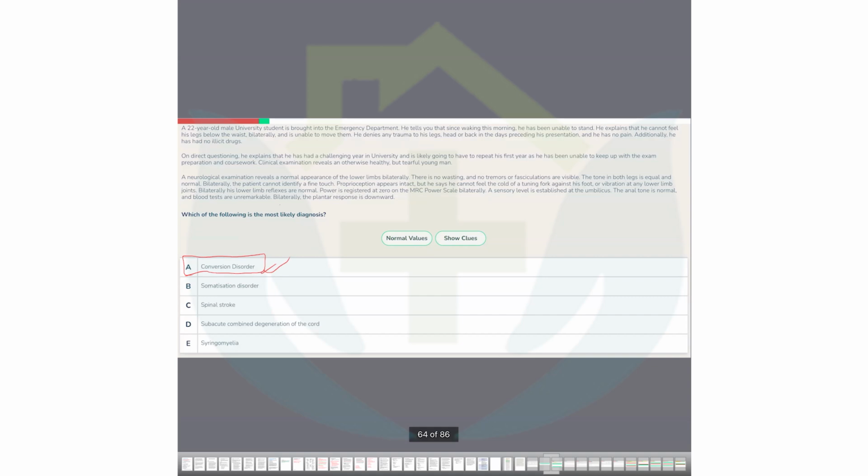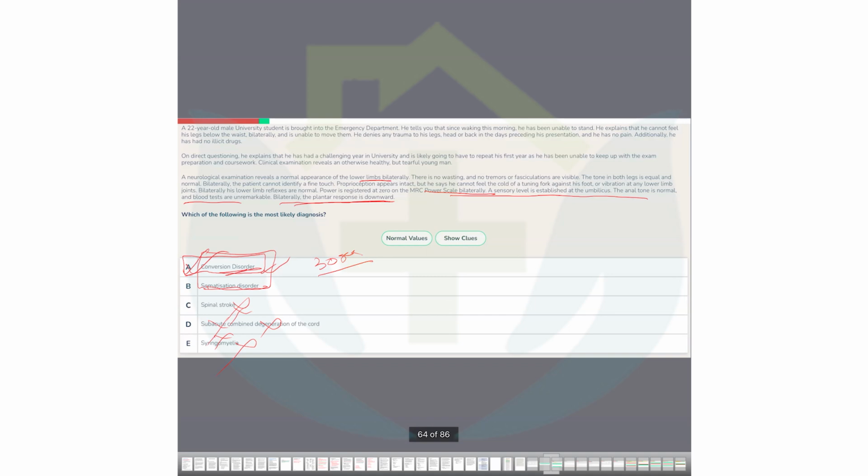If you read it from the lower part, the neurological exam is normal. Then this is not, this is not, this is not. You can just cross these three out, if you find these all are normal. Within this, you can just cross it. Only these two remain. As there is no pain, there is only loss of movement, paralysis. You can answer it within 30 seconds, I think. Within 30 seconds, you can answer conversion disorder.